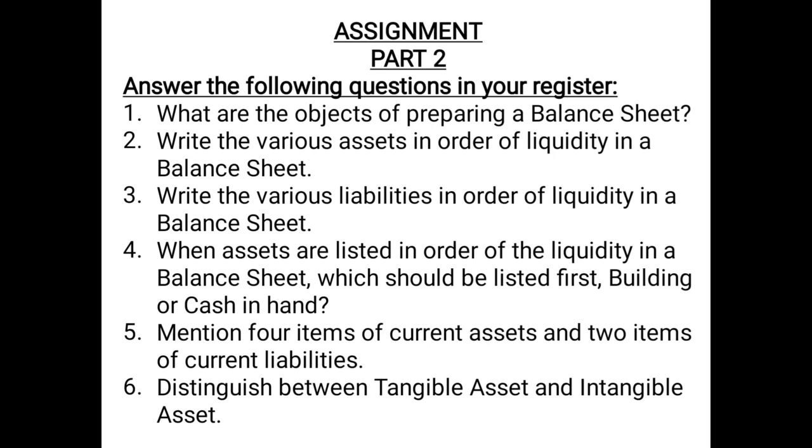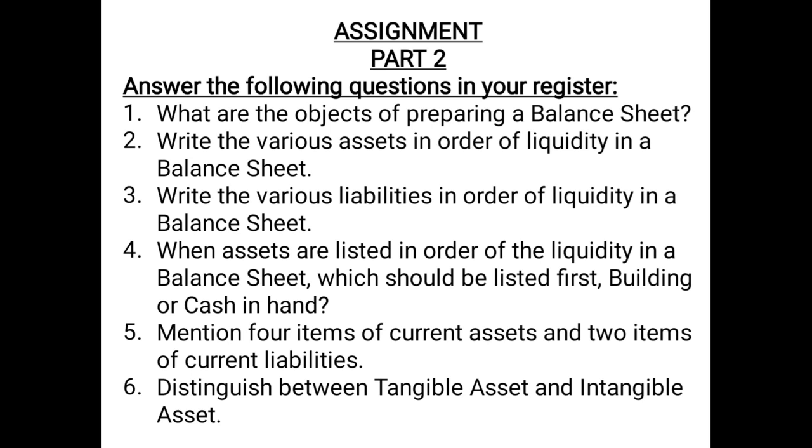Question number 2: write the various assets in order of liquidity in the balance sheet. Obviously you can write current assets first, for example your cash balance, bank balance, debtors, short-term investments, closing stock, prepaid expense, etc. And then the non-current or fixed assets such as land, building, plant and machinery, etc.